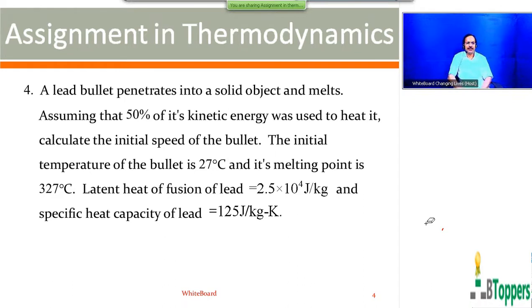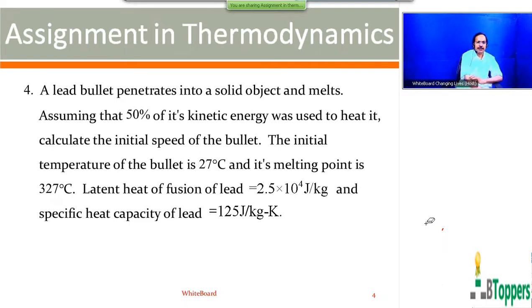A lead bullet penetrates into a solid object and melts. Assuming that 50% of its kinetic energy was used to heat it, calculate the initial speed of the bullet. The initial temperature of the bullet is 27 degrees centigrade and its melting point is 327 degrees centigrade. Latent heat of fusion of lead is 2.5 × 10⁴ joule per kg, and specific heat capacity of lead is 125 joule per kg per Kelvin.